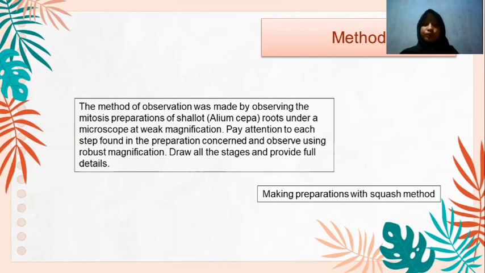Pay attention to each step in the preparation and observe using strong magnification throughout the stages and provide full detail. And then the preparation is made with the squash method.